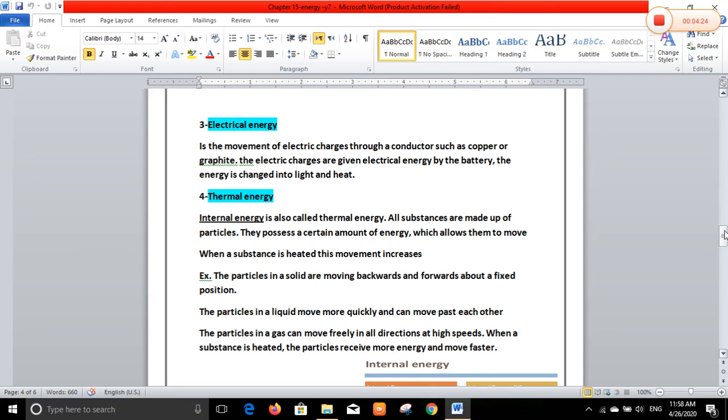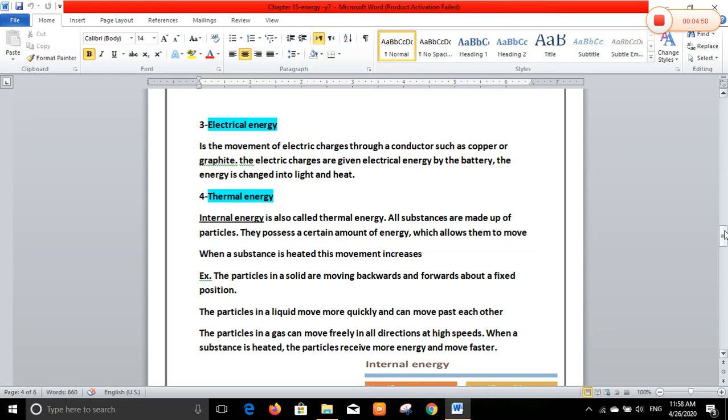So electrical energy can flow through this conductor material and allow electricity to pass from one object to another. The electric charges are given electrical energy by the battery.